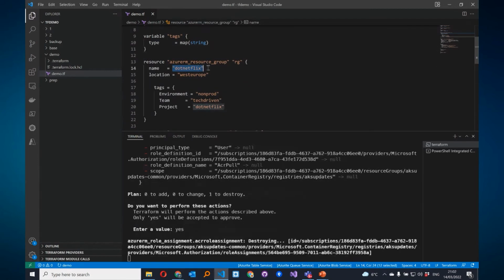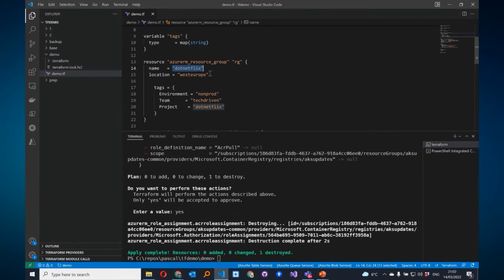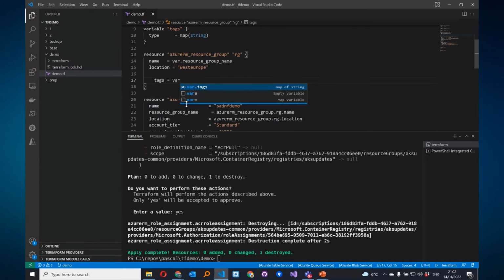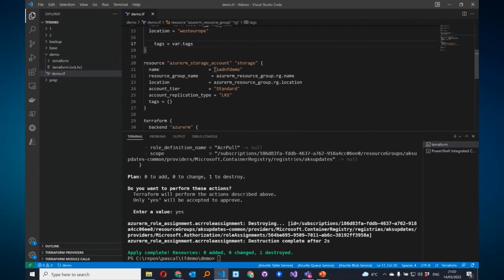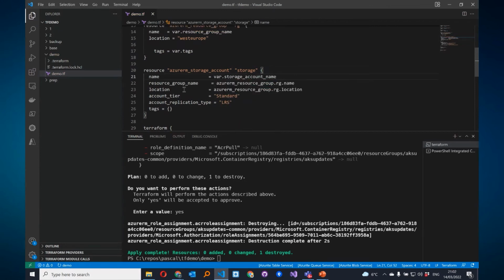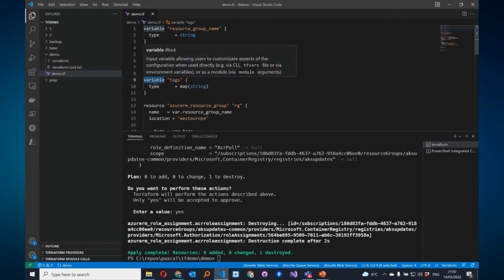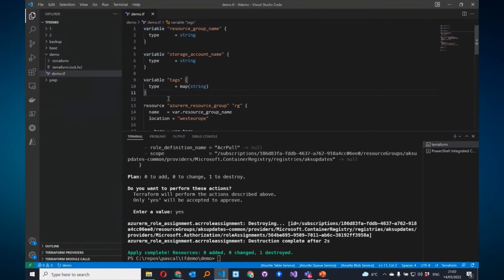So now we can use this: the resource group name, part of tags, and the storage account name. So the name is maybe a little bit misleading. The name in Bicep, parameter, is a better choice, because this is a variable. You can also use variables, of course, in Terraform, but there is a different keyword for that, and that is locals.